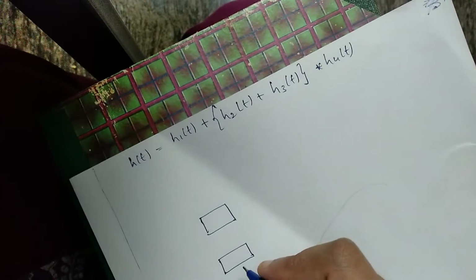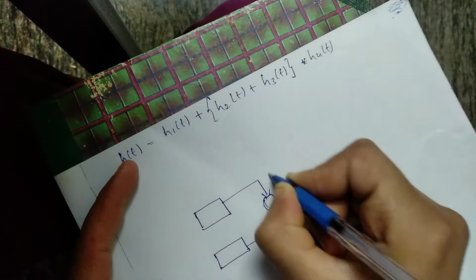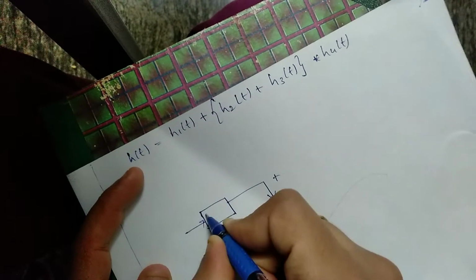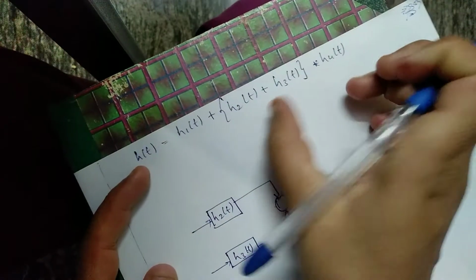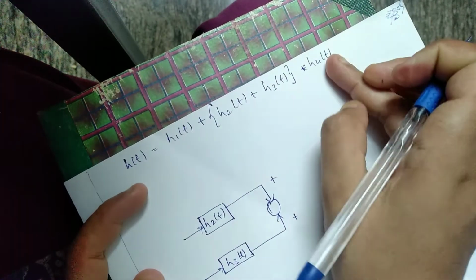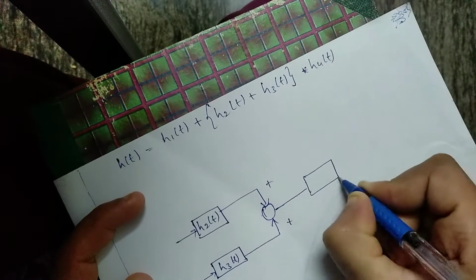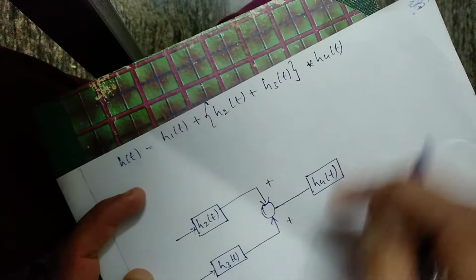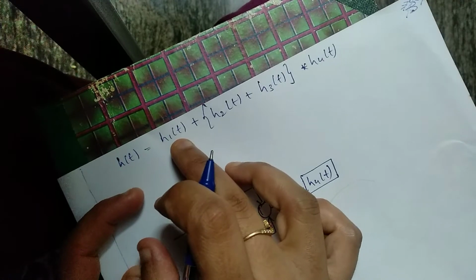Parallel connection with the symbols both plus and plus. This is h2 of t, this is h3 of t. Then that is connected in convolution with h4 of t. Convolution means that has to be in series with h4 of t, right? This whole block is connected with plus, and h1 of t is also plus.